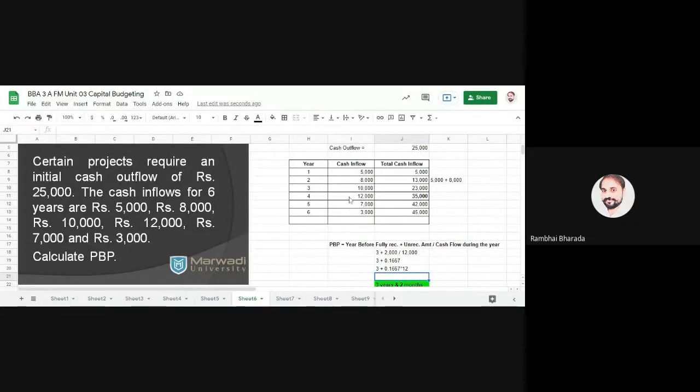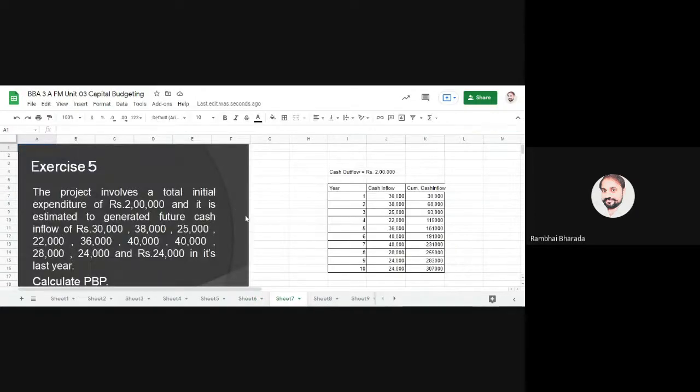Again, I repeat, you need to prepare the table, write down the years, write down the cash inflow, and in the third column, find out the total cash inflow. How do you find it? Just do the total of all the years' cash inflow. For the first year, only 1. For the second year, 1 plus 2. For the third year, 1 plus 2 plus 3. For the fourth year, 1 plus 2 plus 3 plus 4. Like this, we have done question number 7, a similar question in which we calculated the payback period. Are we clear? This is our first method, payback period.